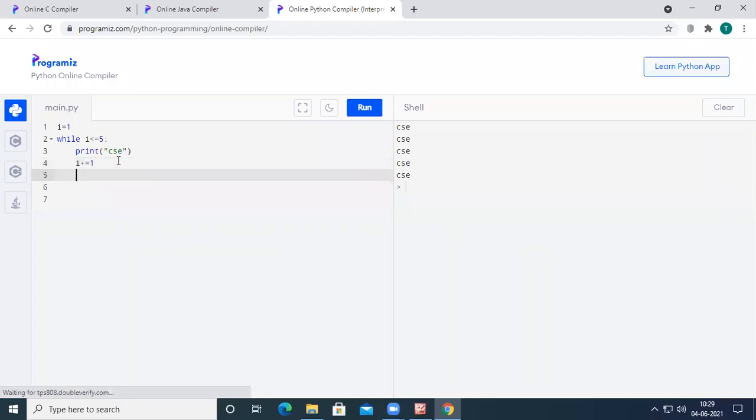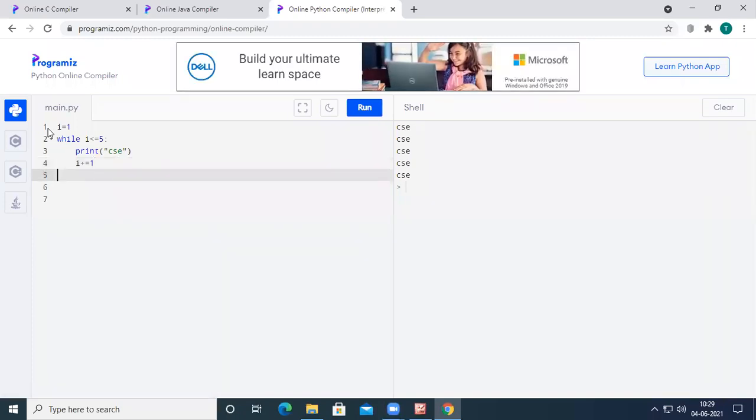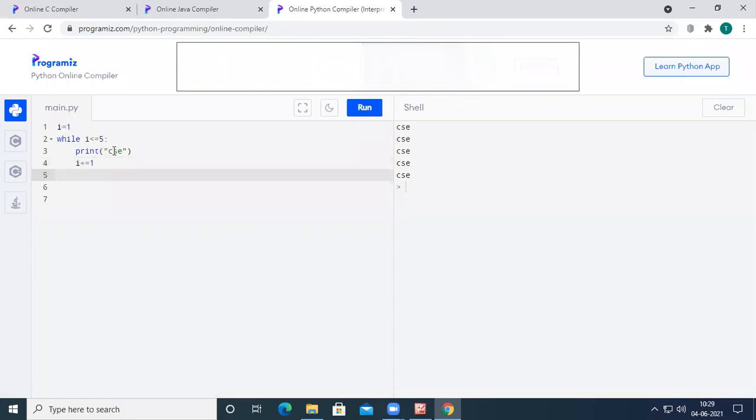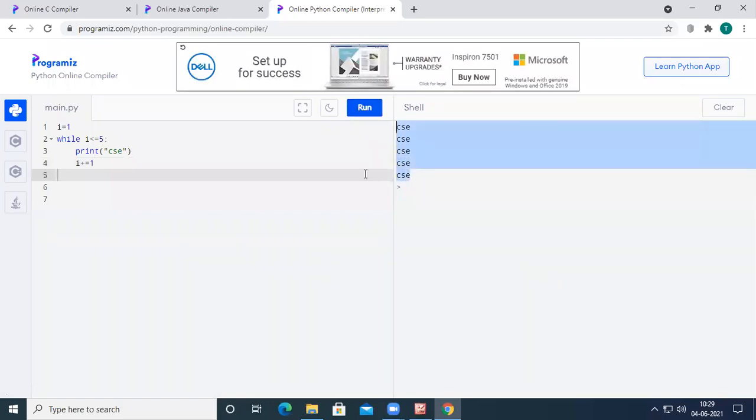Now, the I value will start from 1 and we are going to print CSC on the output screen 5 times. So if I run the code, you can see here, it has printed 5 times.